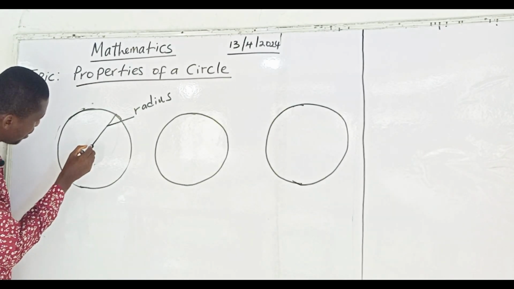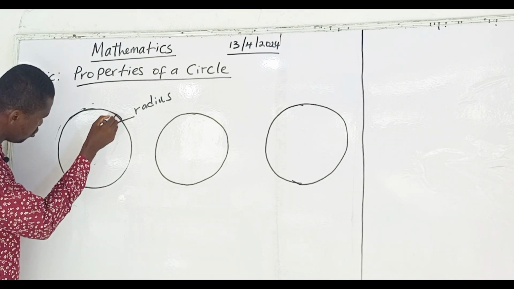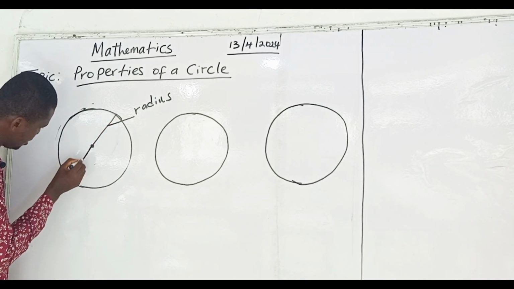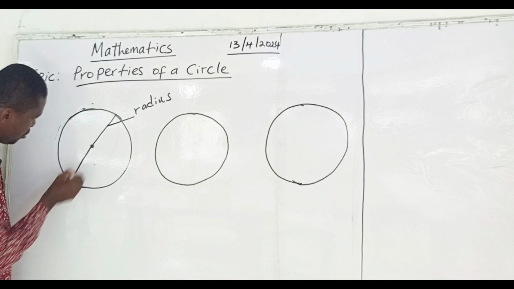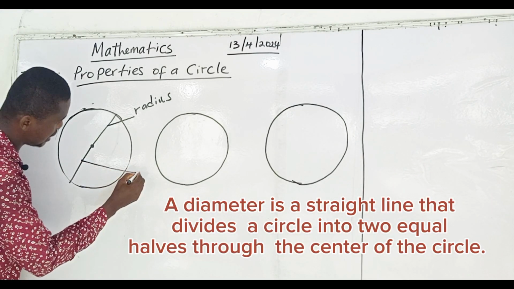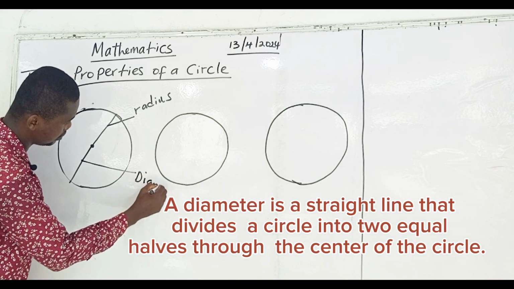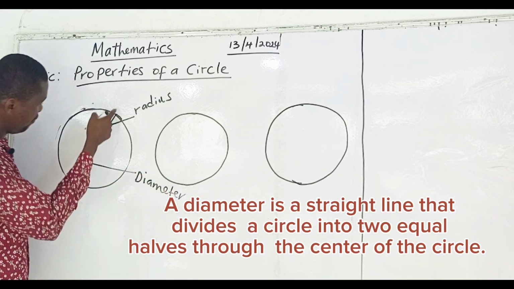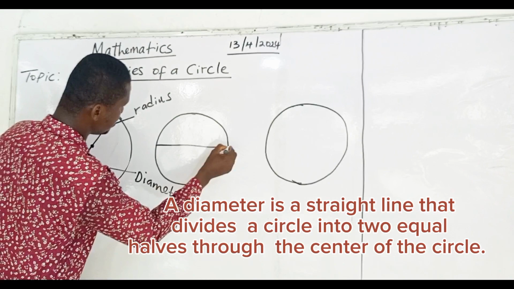Now you see this radius, if this radius continue come touch this side, the radius go turn to wetin they dey call diameter. Diameter. Sometimes e fit be like this, sometimes e fit be like this.